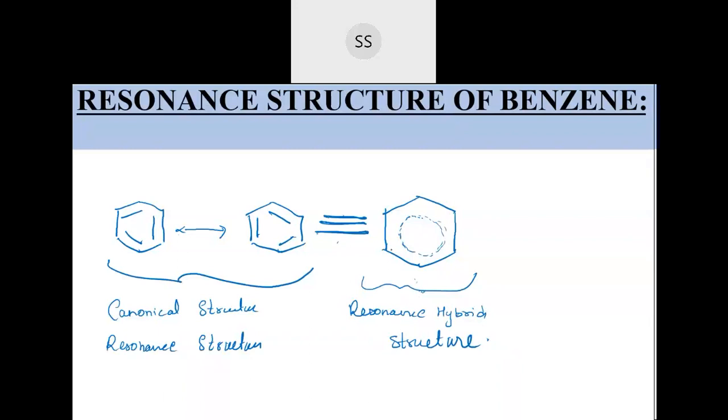Yes, I'll go for the next one now. Our next concept is to discuss aromaticity, meaning when a compound will be aromatic. For a compound to be aromatic, you need to consider the following characteristics, the three points placed over here. If a compound fulfills these characteristics, that compound is aromatic in nature. It's not like only benzene compounds were found to be aromatic. They found other compounds also being aromatic in nature.